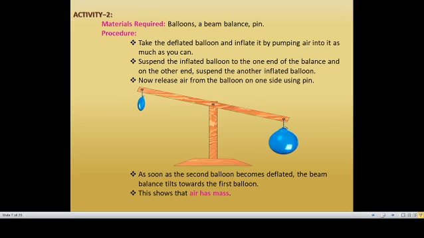I told you already, air is also matter. What is matter? That which occupies space and also has mass is called matter. Now you can prove air is also matter because it has mass. So these two are the important characteristics of matter. Shall we see the next one?